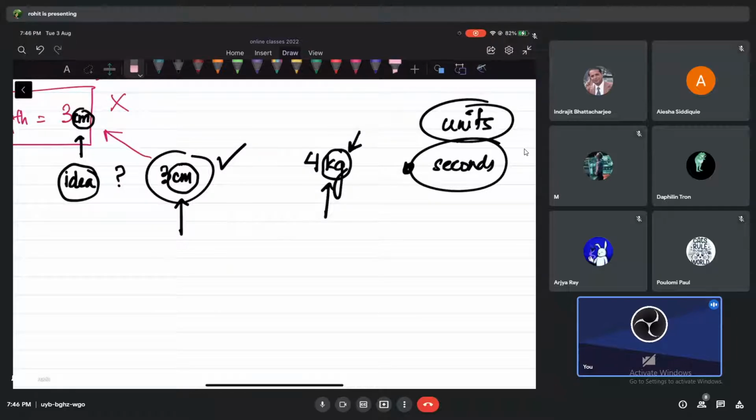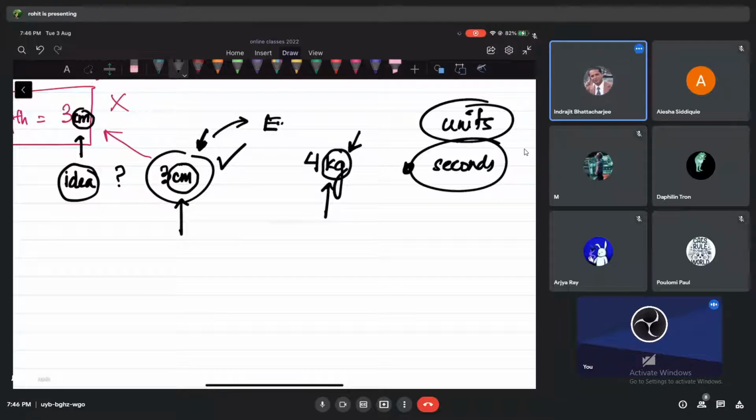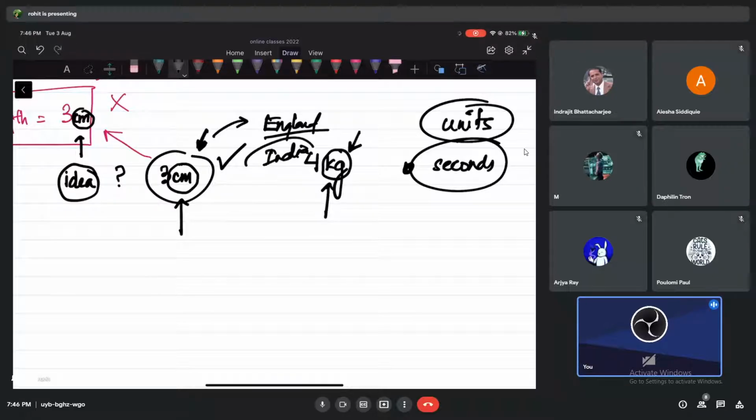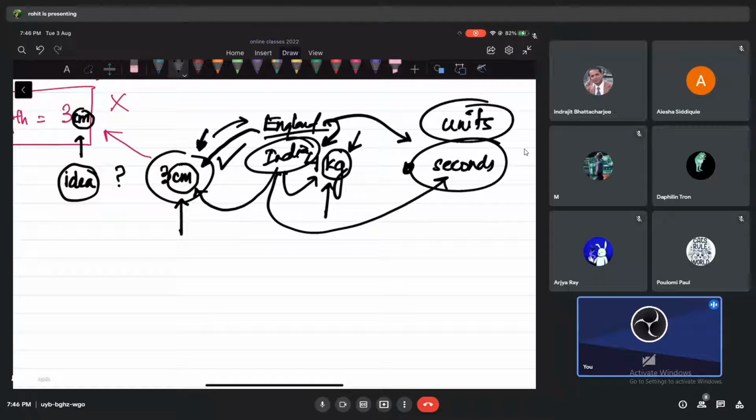Okay, just tell me about this. Do you agree that the kg in Shillong, or let's say India, will be the same kg in England or not? Yes, sir. So the centimeter that I'm talking about, the kg that I'm talking about, the seconds that I'm talking about, it's all the same thing that we can also talk about in England. It should not be different, by the way, okay.